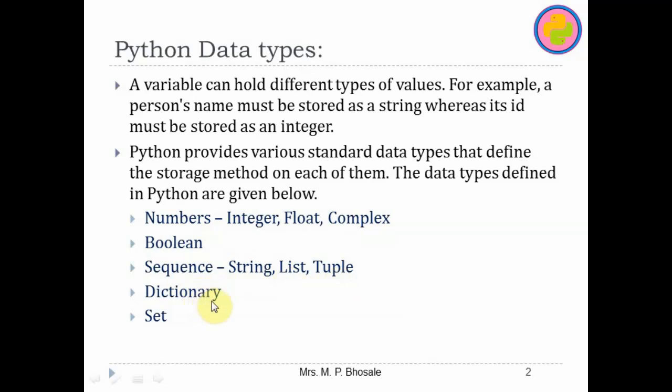Then dictionary, which has key value pairs, and there is a set, which is like a set in mathematics.